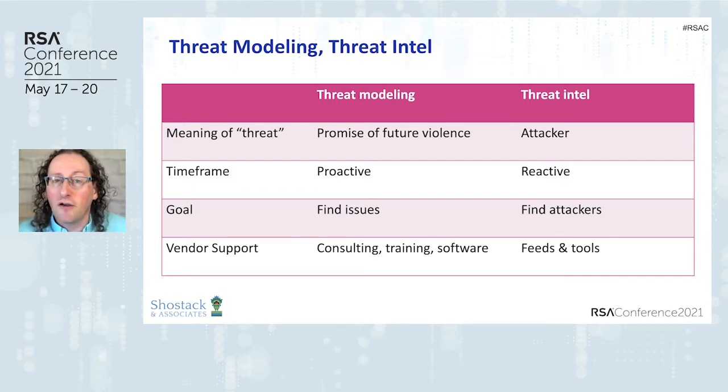Threat modeling often happens very early in the development process, sometimes before there's even a design, when it's on a whiteboard. Threat intelligence is once the system is built and deployed, we're finding attacks against it. The goal of threat modeling is to find issues. The goal of threat intelligence is to find attackers. And then the vendor support is very different. In threat modeling, it's consulting, it's training, it's software. In threat intelligence, it's much more focused around feeds of information. And so we're focused on threat modeling, that middle column. What we're going to do is apply threat modeling to compliance.